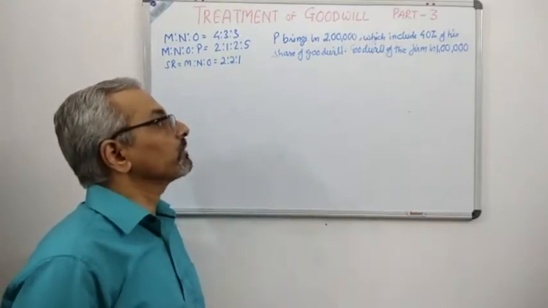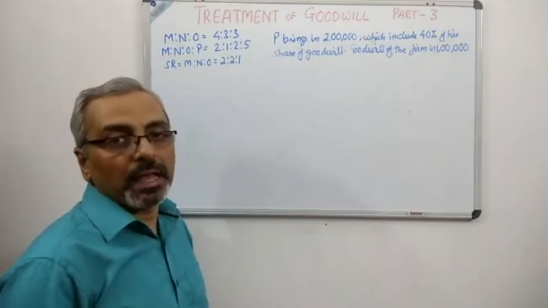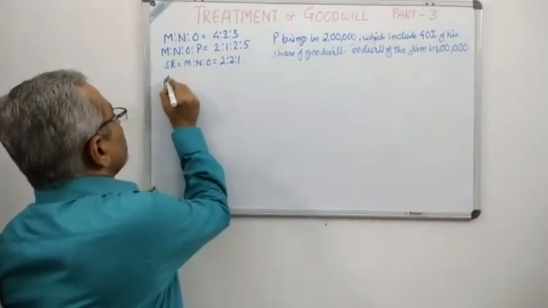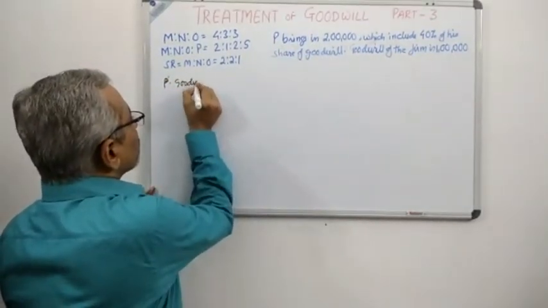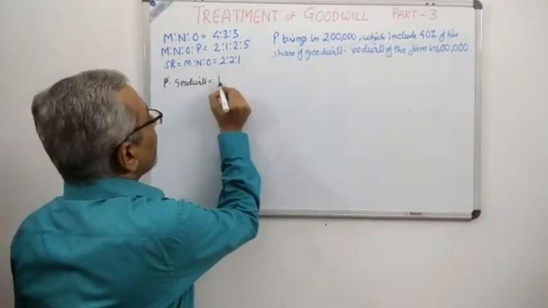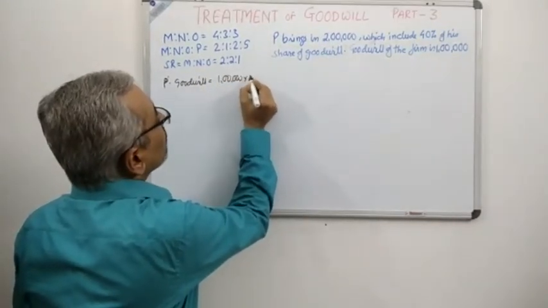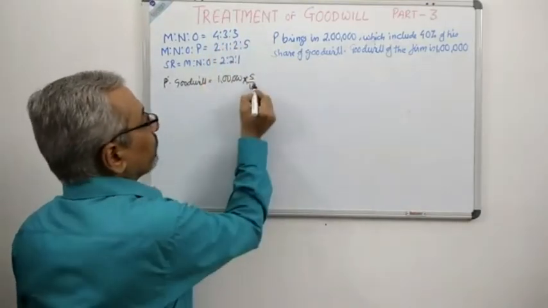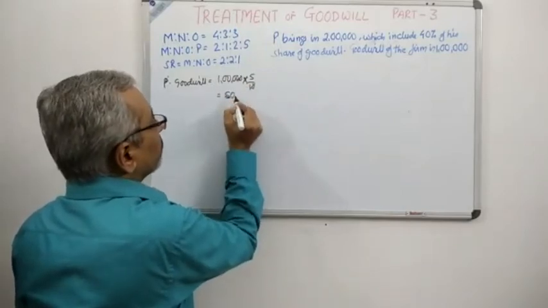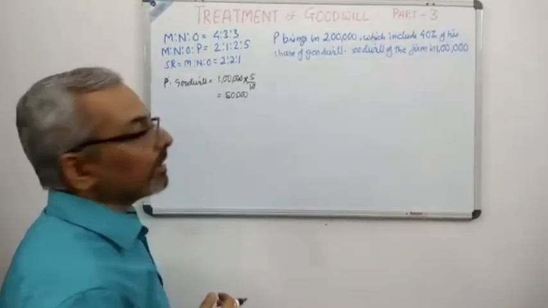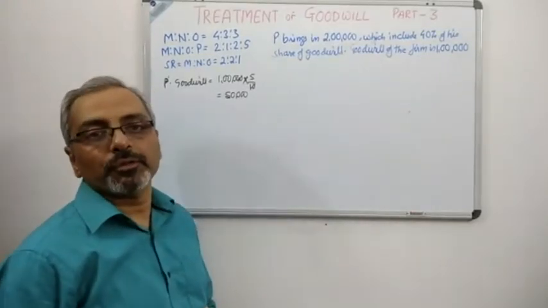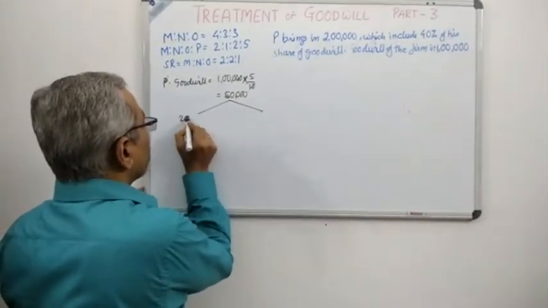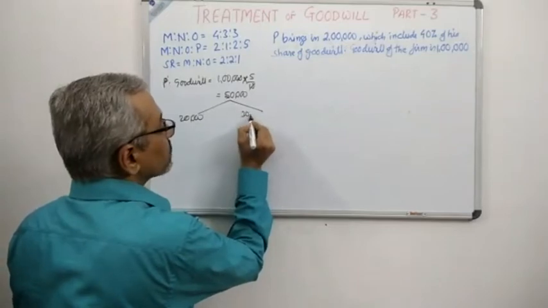First and foremost, you can see very carefully the goodwill of the firm is 1 lakh. So if the goodwill of the firm is 1 lakh, what will be the goodwill of P? P's goodwill will be calculated as 1 lakh into 5 by 10. Why? Because the ratio is 2:1:2:5. Therefore, you can very clearly see 50,000 is supposed to be brought in by P. But is P bringing in 50,000? The answer is no. P is only bringing in 40%.